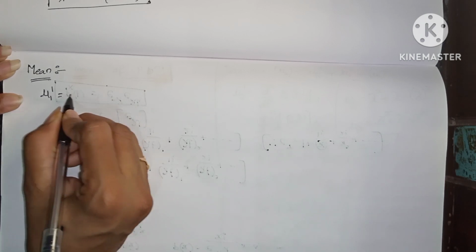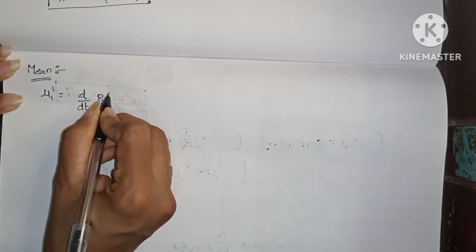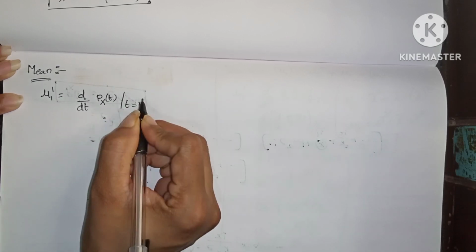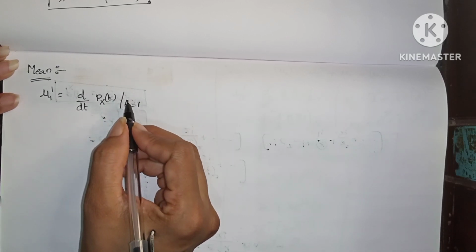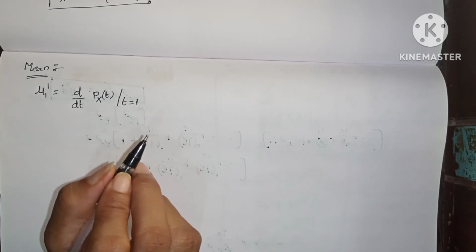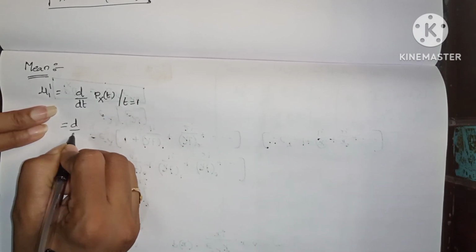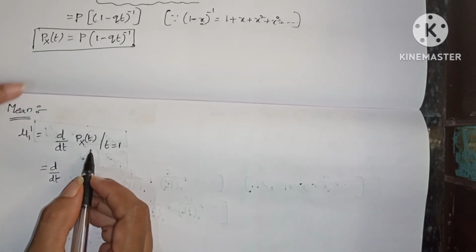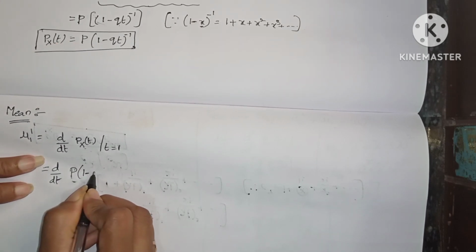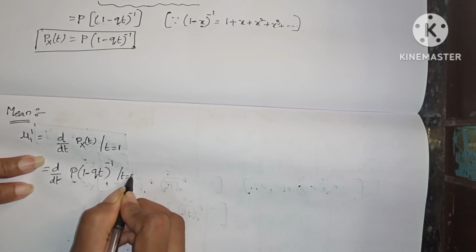So mean equals mu 1 dash equals d by dt of Px of t, where t equals 1. For the probability generating function, we have to take t equals 1; we should not take t equals 0. So d by dt of Px of t means we have to write this formula: p into 1 minus qt whole power minus 1, where t equals 1.